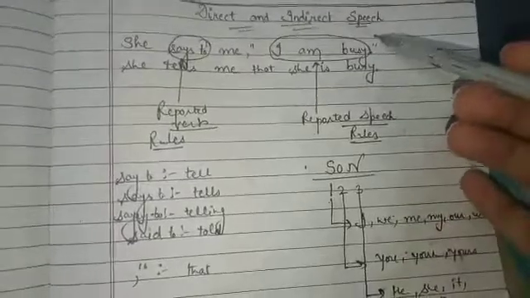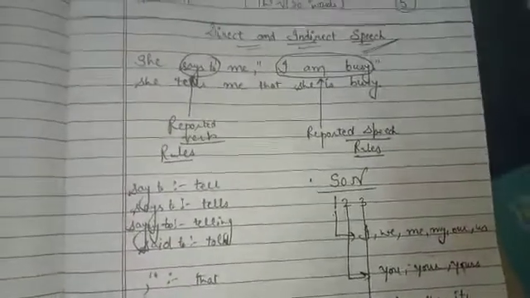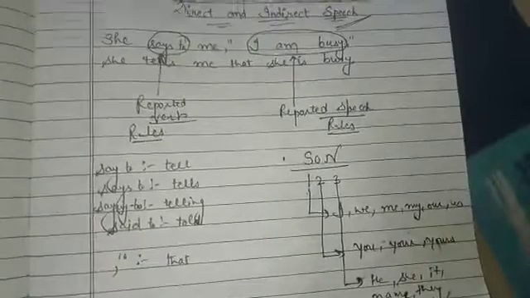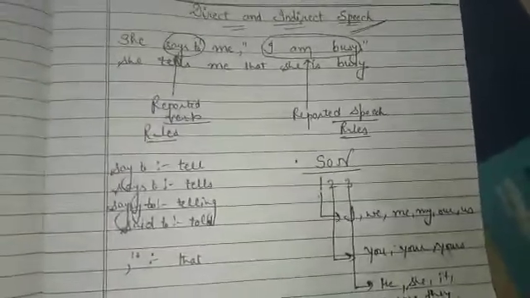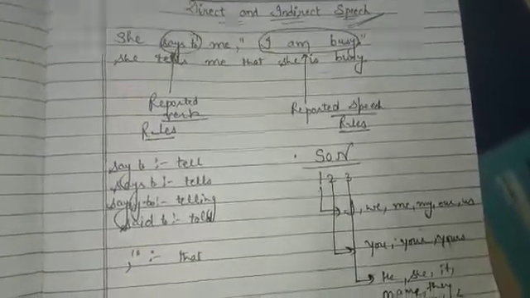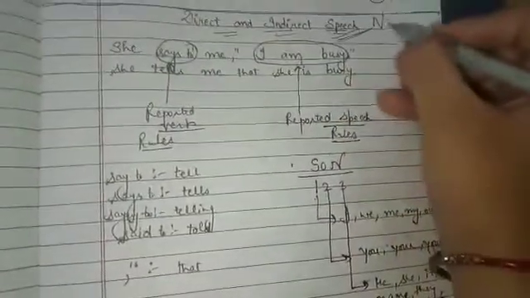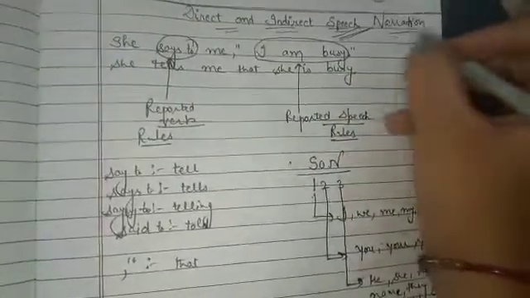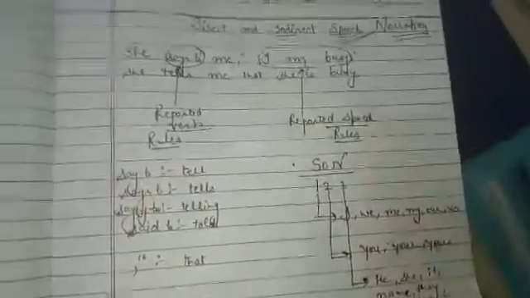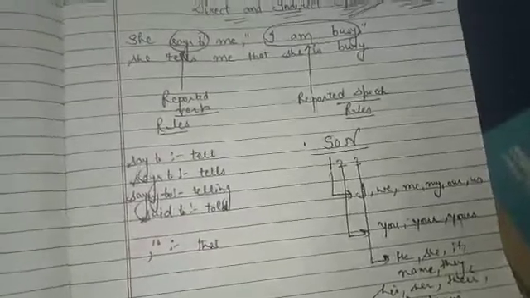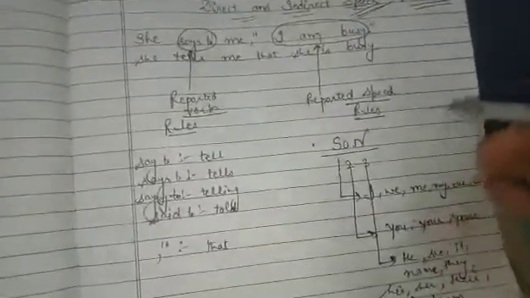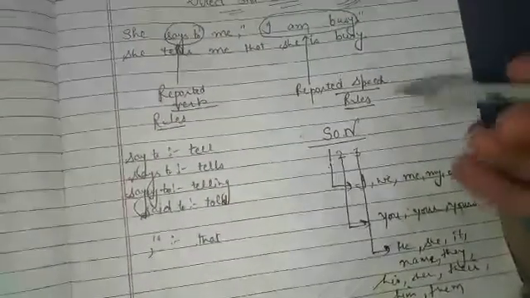Students, today I'm going to explain direct and indirect speech of your English grammar, and it's a very important topic which is going to be repeated as part of the syllabus of 9th standard, 10th standard, so understand carefully. Direct and indirect speech is also called narration, you should know. Narration means the way to narrate anything, how we narrate anything to others. For example, two people are talking to each other, and one of them goes to another and tells the thing. How he will tell, that is called narration.